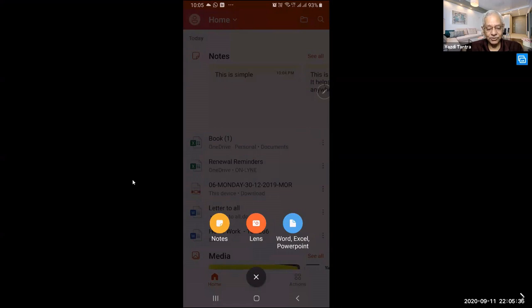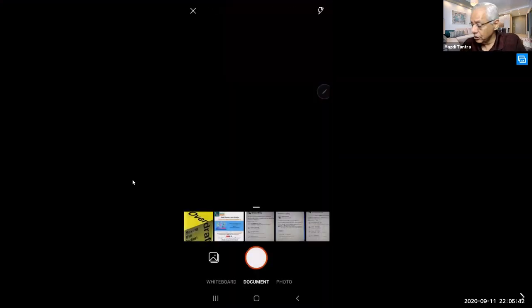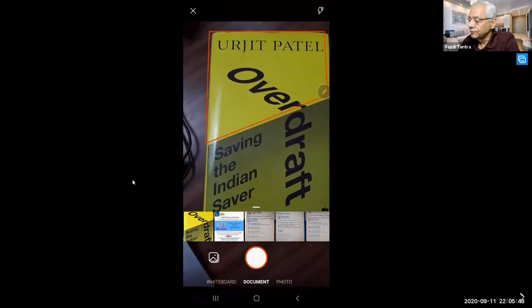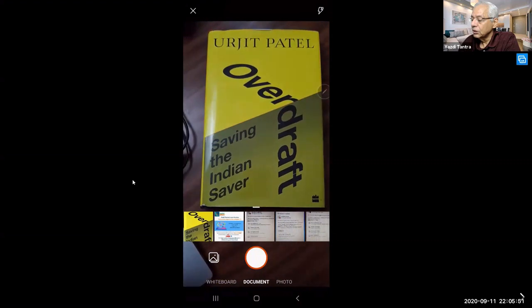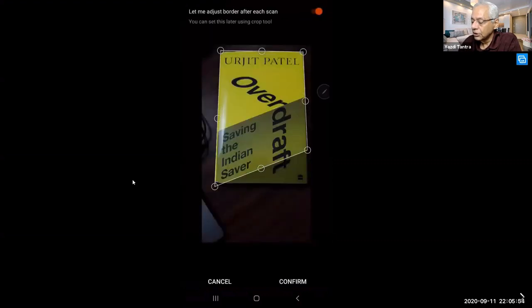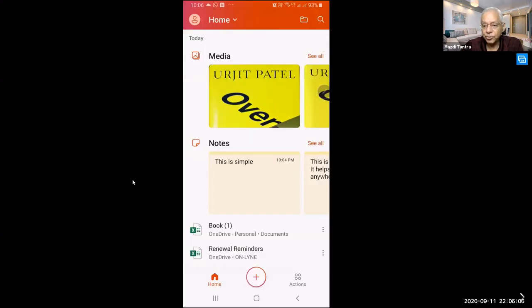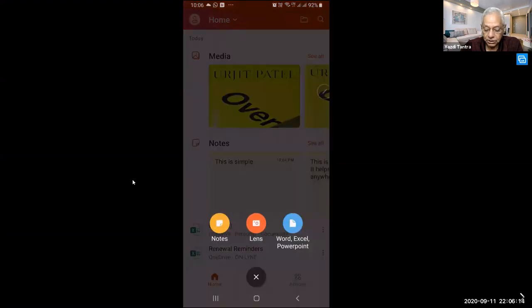Lens is just take a photograph. So if you are looking at say a book cover which you want to use in your review of the book, you can just look at the book cover, take a photograph, resize it or rearrange it and confirm. You can say done, and this particular thing is there in your media. You can use it as part of your document. You can push it to your document. So this is very, very simple. Creating Word, Excel, PowerPoint, notes, Lens.